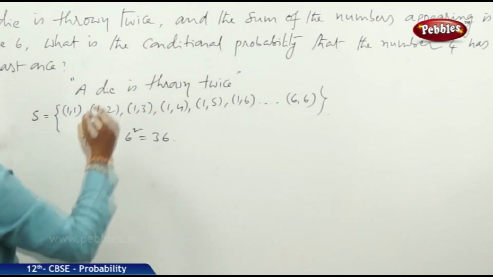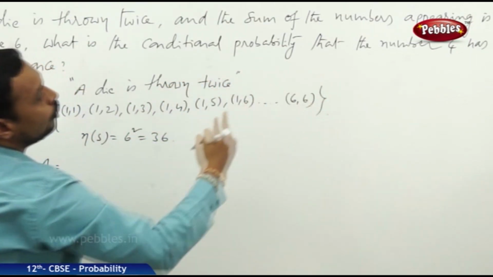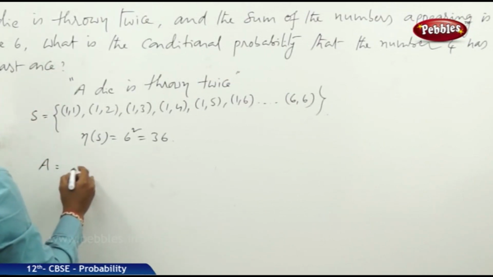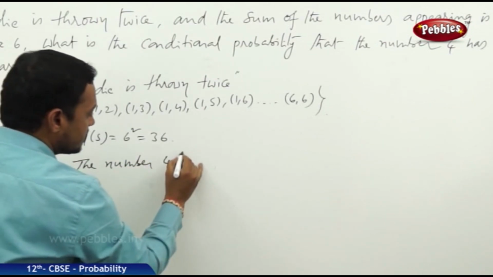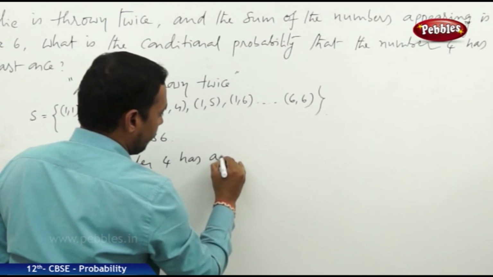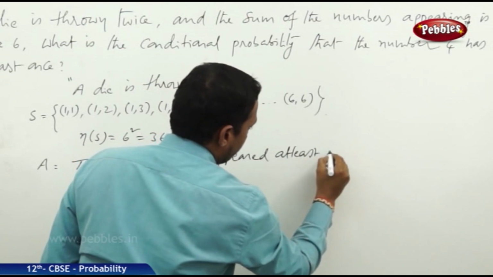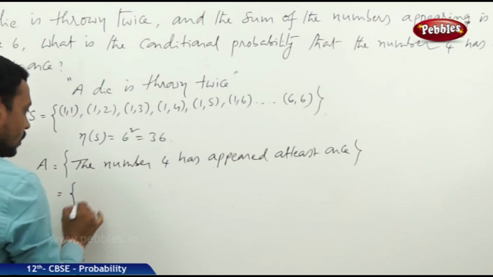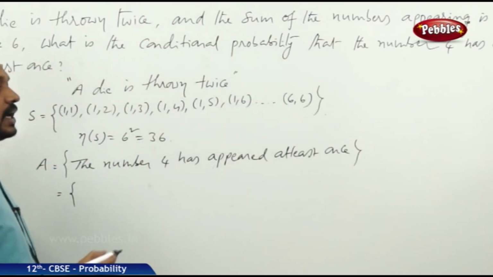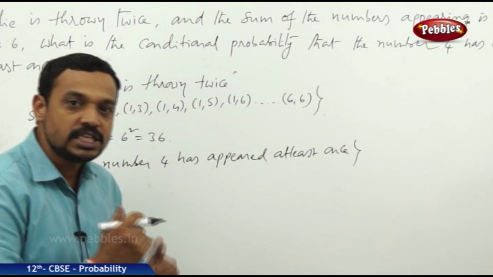Now, here two events are given. Let them be A and B. Here A is equal to: the number 4 has occurred or appeared at least once. Now let it be the event. The number 4 has appeared at least once. That means one of the two dice shows 4.